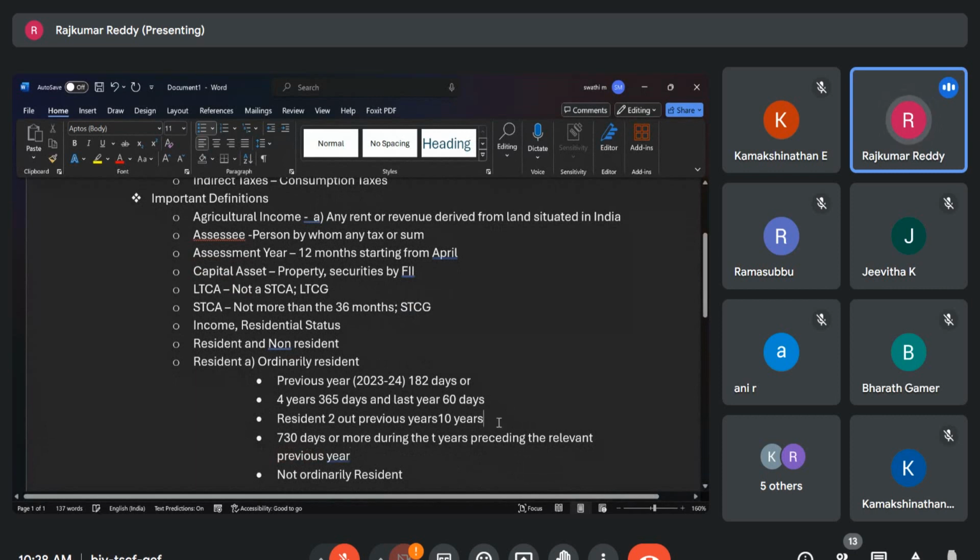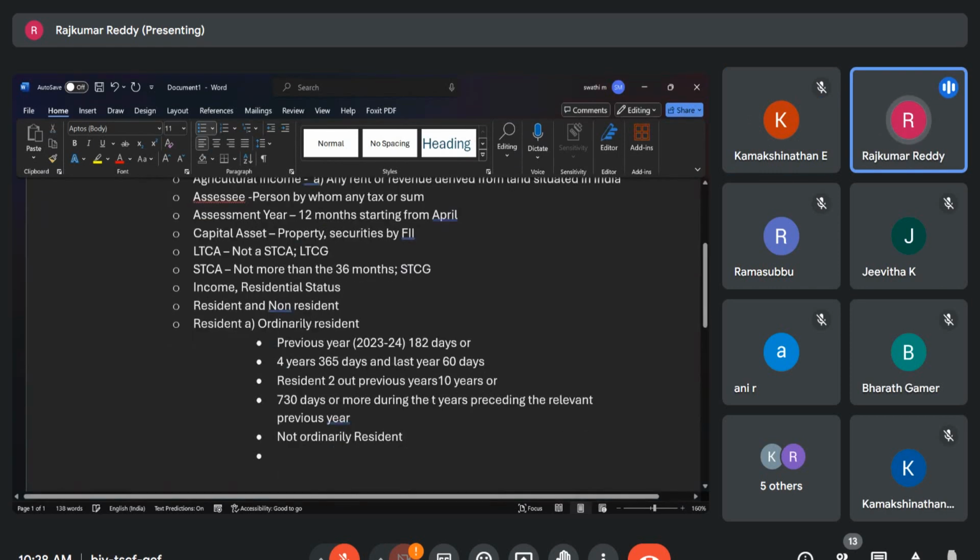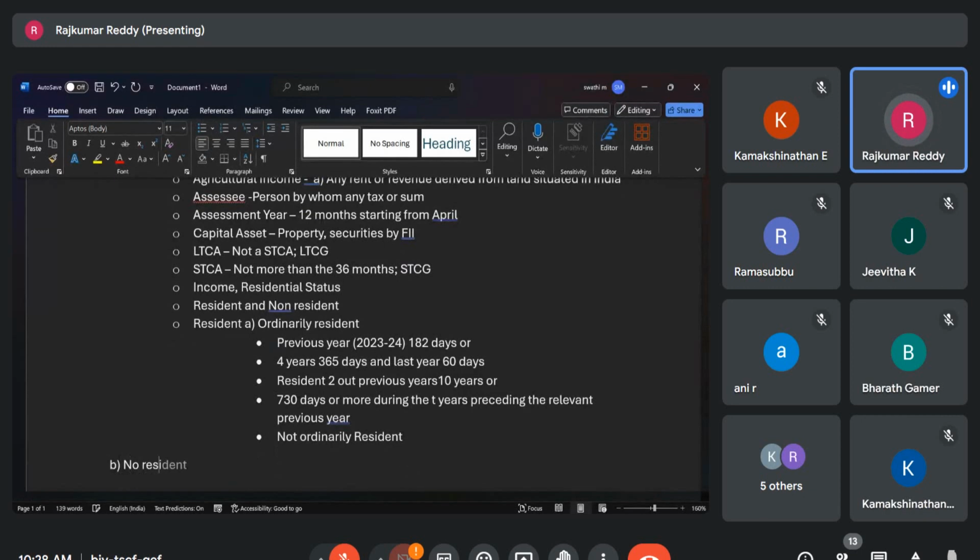Any of these conditions, if he is not satisfying, then not ordinarily resident. Okay. So they are resident, but not ordinarily resident. Then next is the non-resident. So for non-resident, who is not a resident, he will become the non-resident.